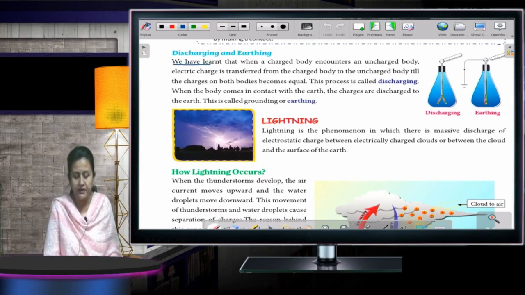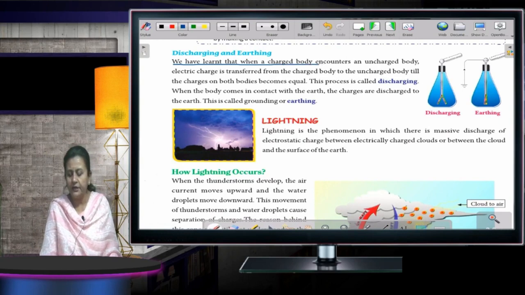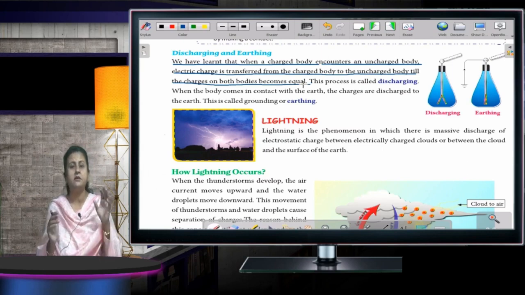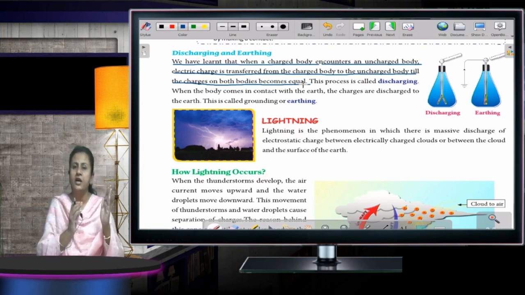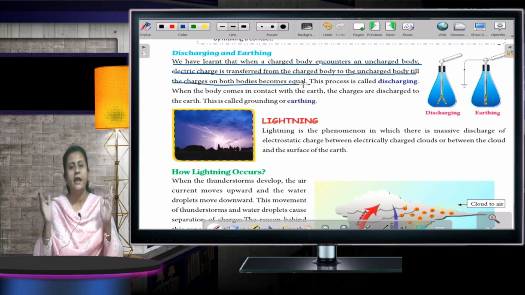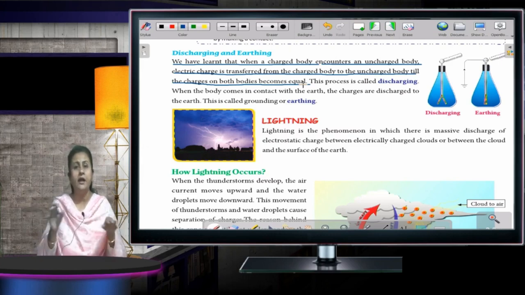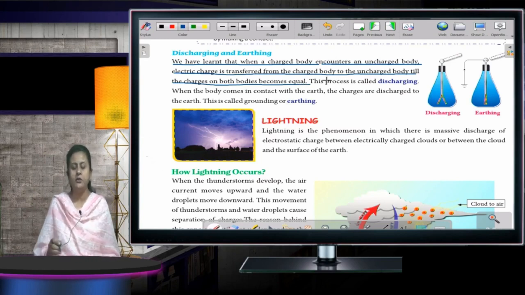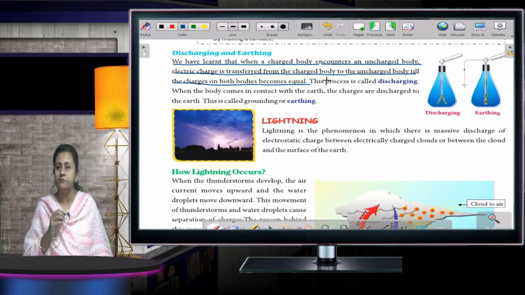We have learned that when a charged body encounters an uncharged body, electric charge is transferred from the charged body to the uncharged body till the charges on both sides become equal. What happens? The particles flow from the charged one to the uncharged one. And till what time will they flow? Till the time they are in balance, till both the bodies become equally charged. It will keep on flowing.